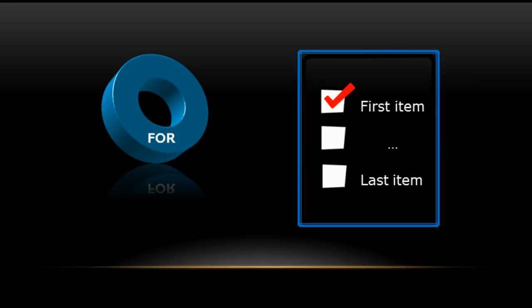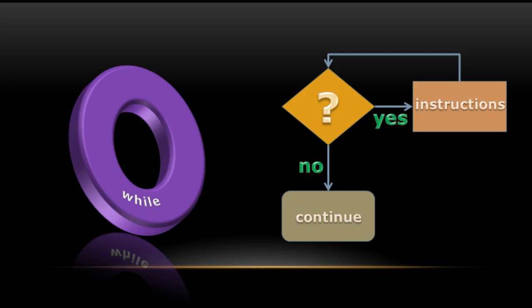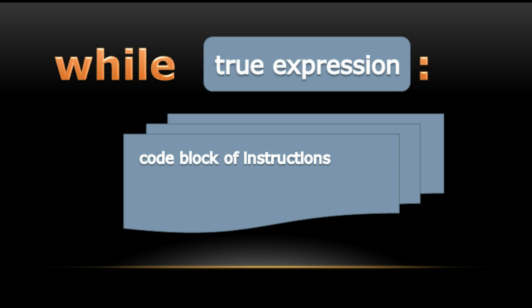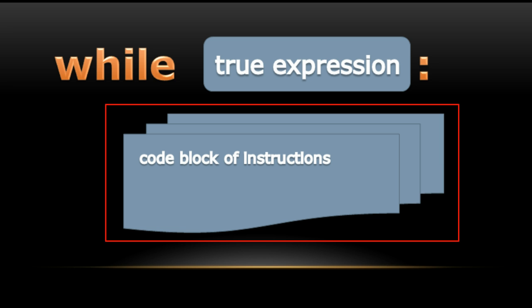Well, this is exactly what the while loop is made for. It's a loop that says, hey, when this certain situation exists, and as long as it exists, keep repeating this code, however long that may take. The syntax for a while loop is even easier than a for loop. All it takes is while, followed by some expression that evaluates to true, followed by a colon. That's it. Then inside the loop, you just put the block of code you want to repeat.